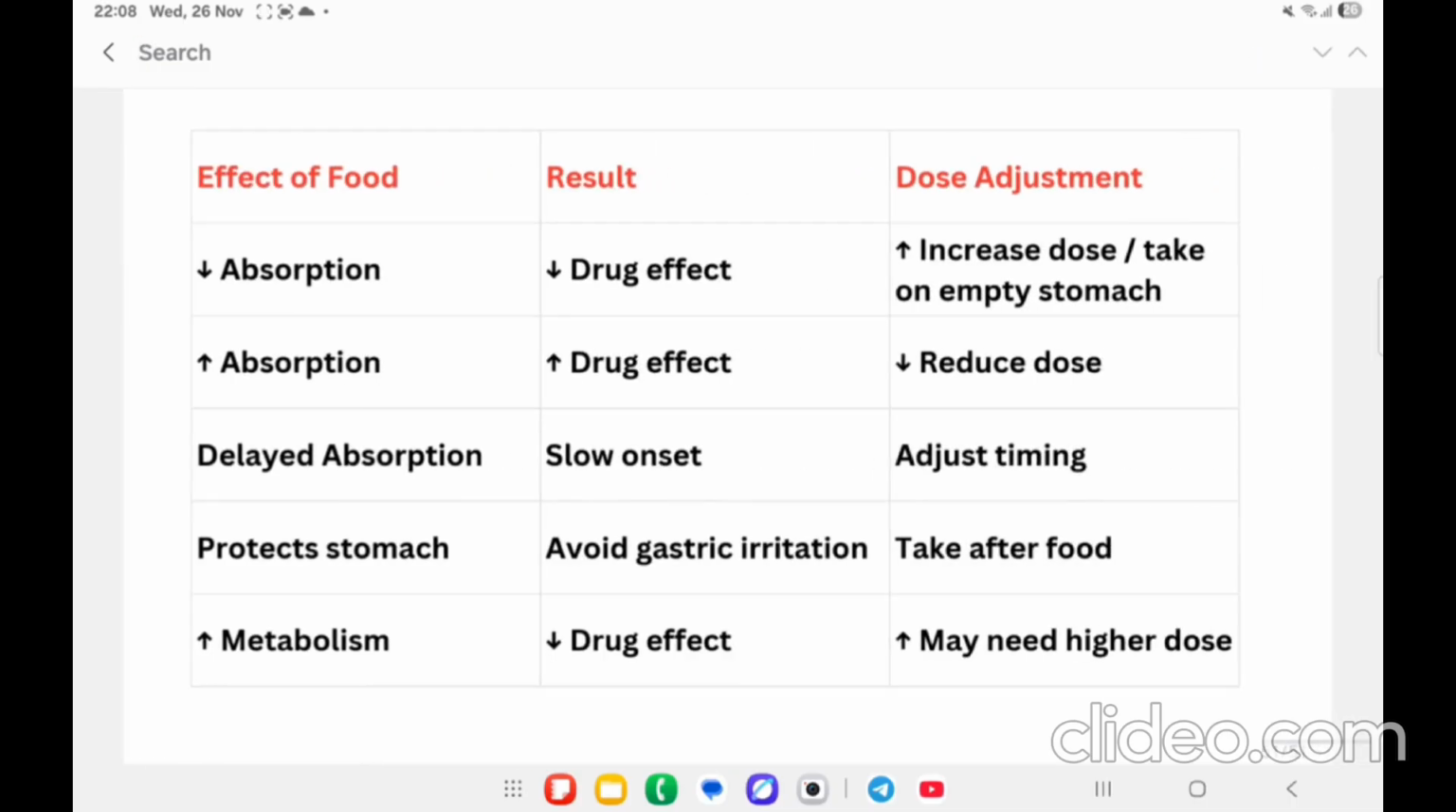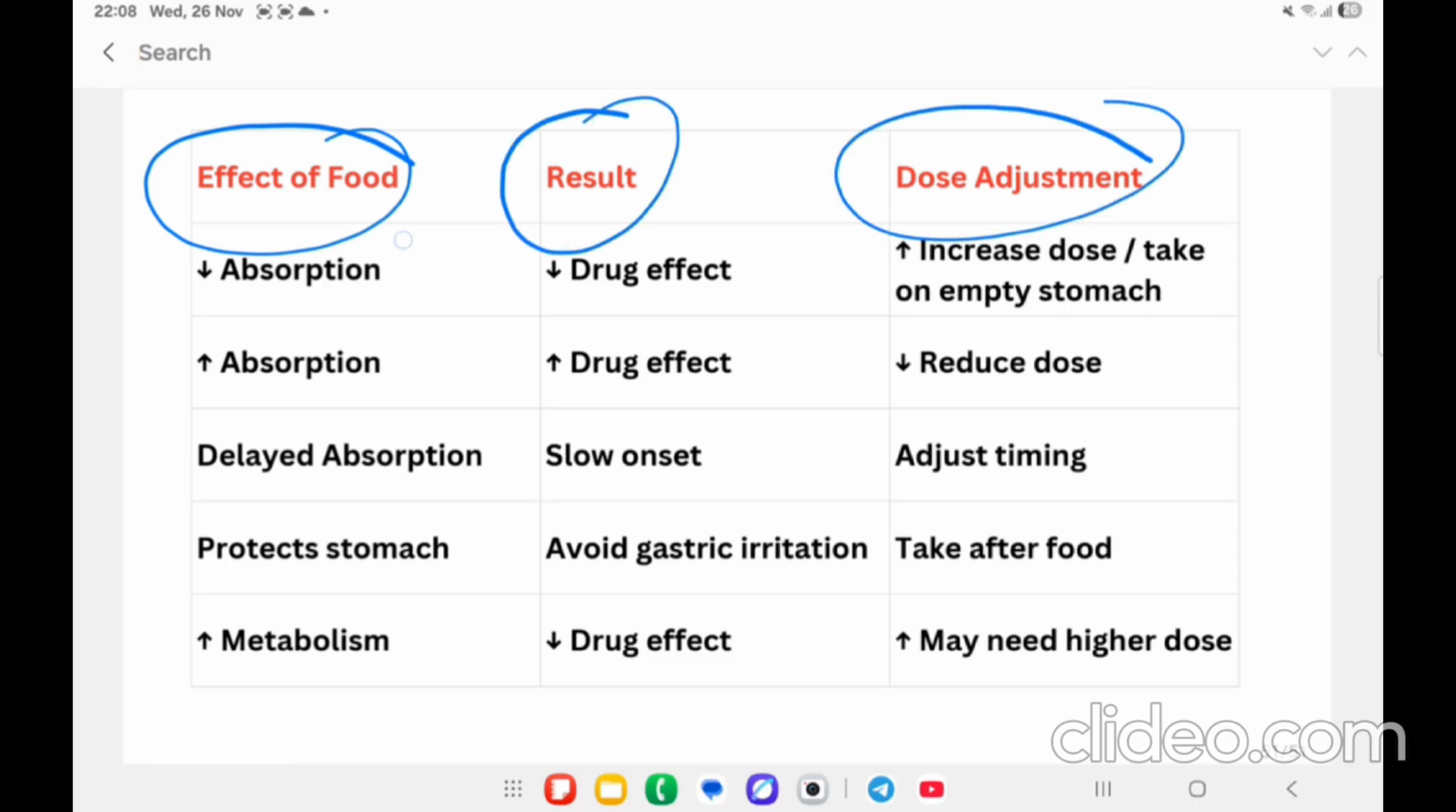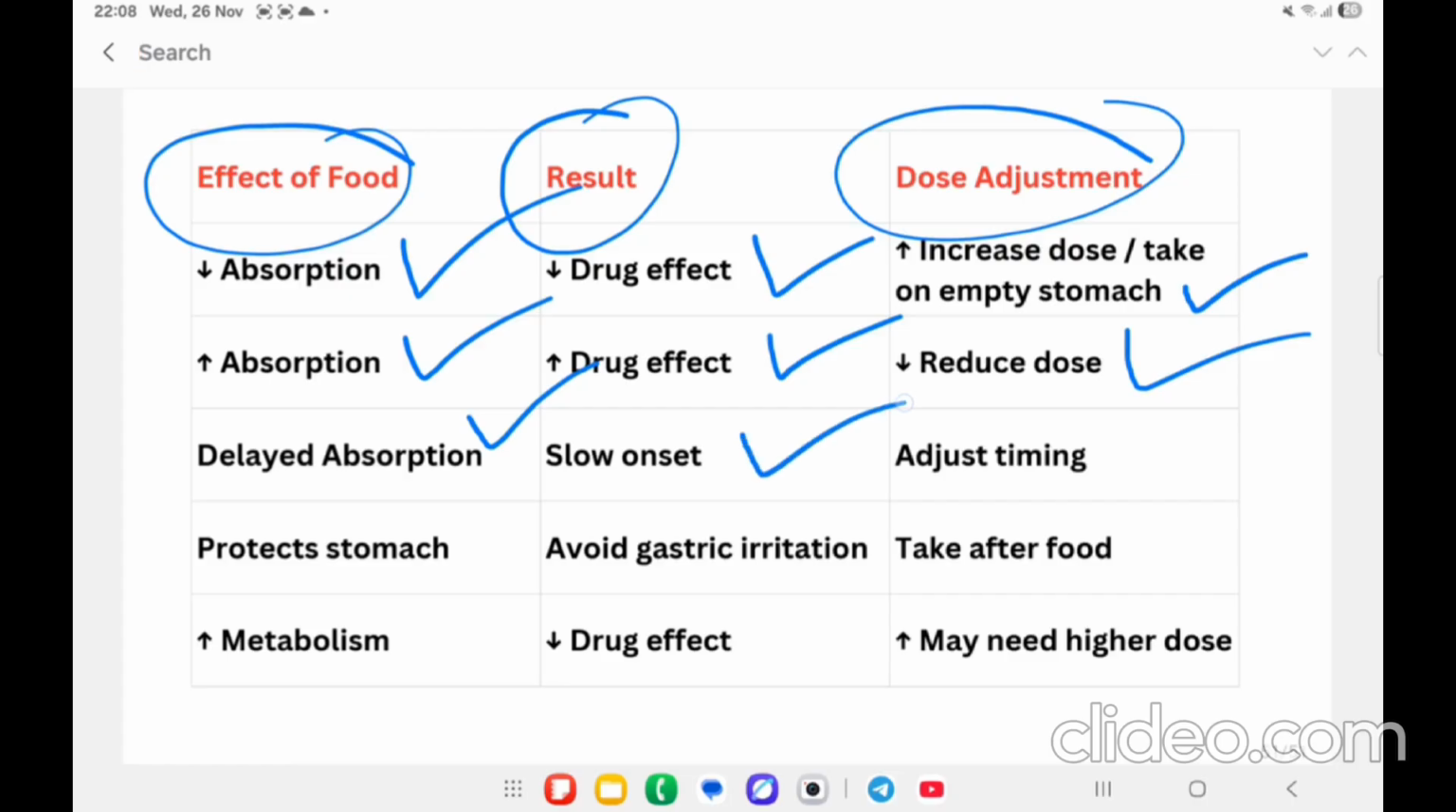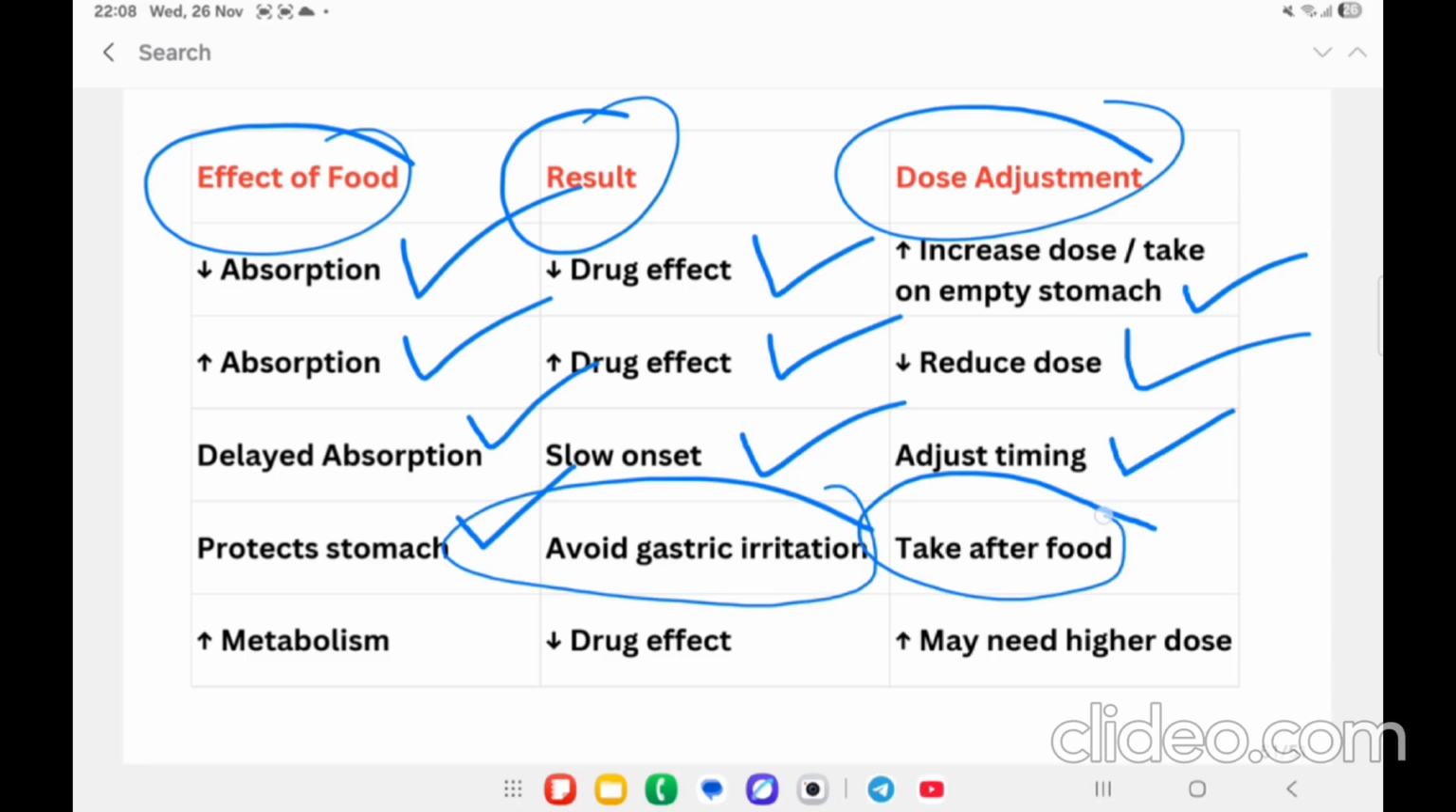And here there is a chart: effect of food, result, and dose adjustment. Decreased absorption, decreased drug effect, increase the dose. Increased absorption, increased drug effect, reduce the dose. Delayed absorption, slow onset, adjust timing. Then protects the stomach, avoid gastric irritation, take after food. Increased metabolism, decreased drug effect, then may need higher doses.